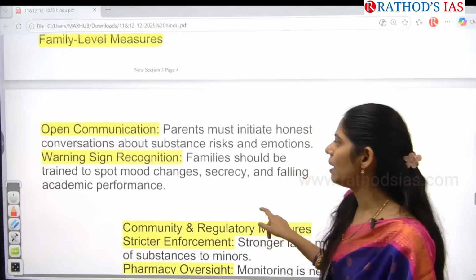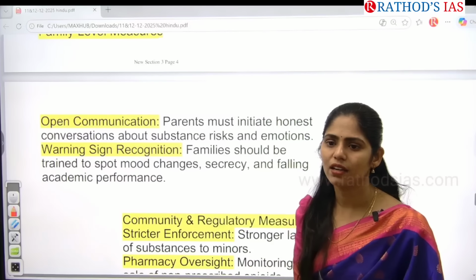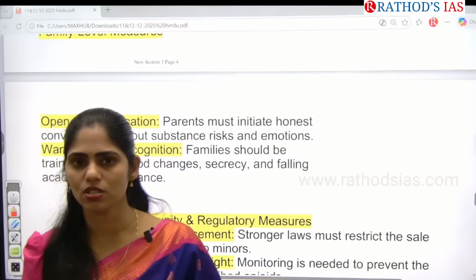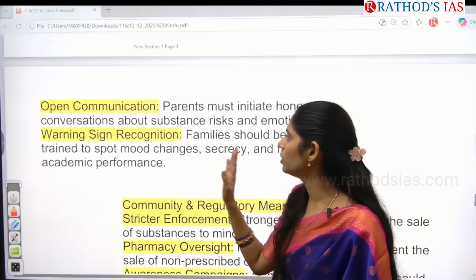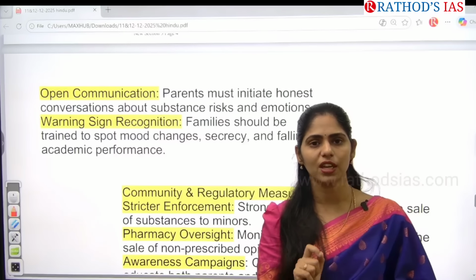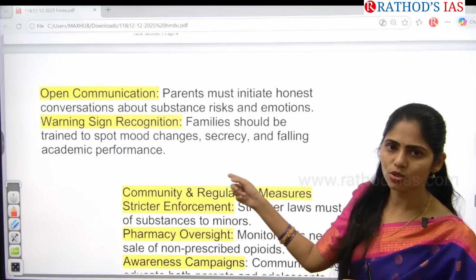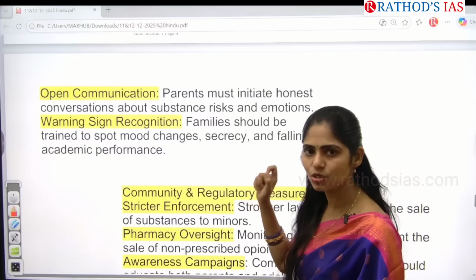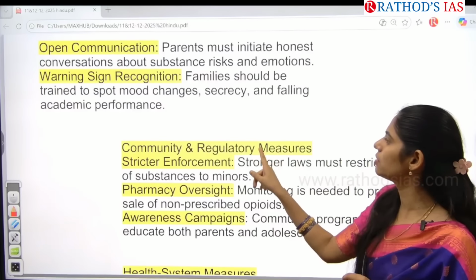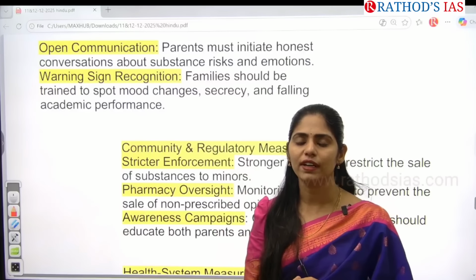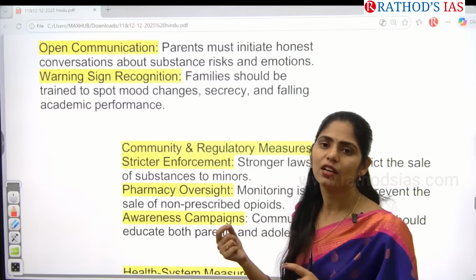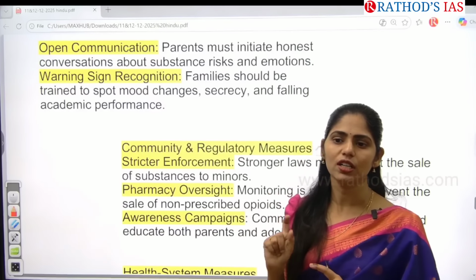And this one here is at the family level, we have to communicate with the parents. Nowadays parent-teacher meetings are compulsory in many private schools. So they can communicate with the parents about substance risk, emotions. If there is a change in their children's behavior, please come and tell me. Like that, we need to go for awareness about this with the parents. And families should be trained to spot mood changes, secrecy, and whenever there is a decrease in academic performance, why it is happening. So here we have to make them aware about these warning signs.